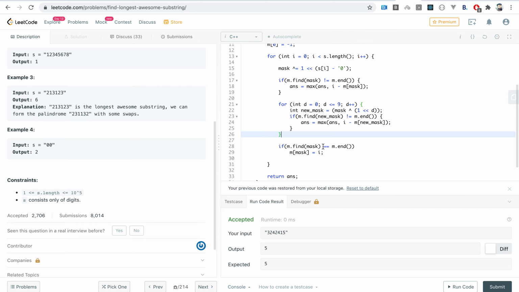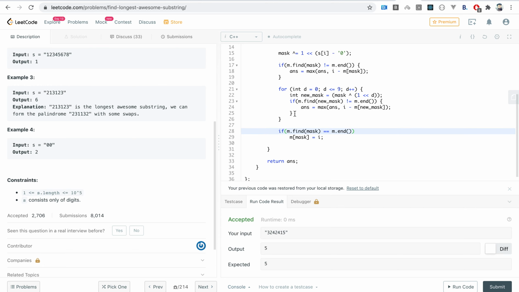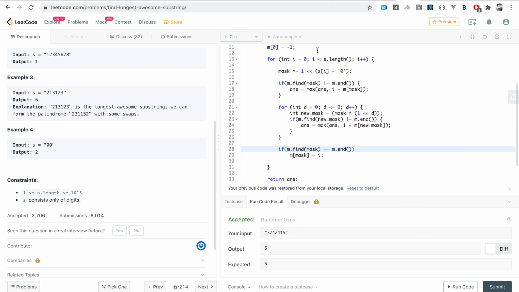And we also said that we want to record only the minimum index. That means we only want to store it the first time it occurs. If it is already there in the map, then we don't want to store it again, otherwise it will override and we will not get the longest substring. So yeah, in the end I'm just returning the answer.